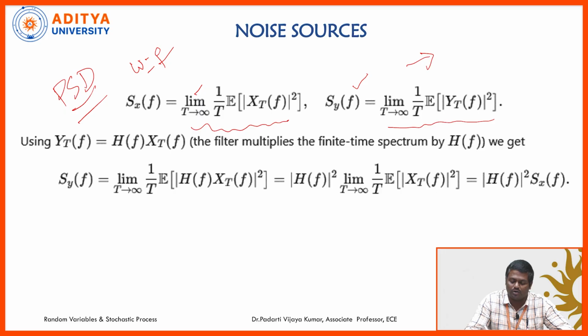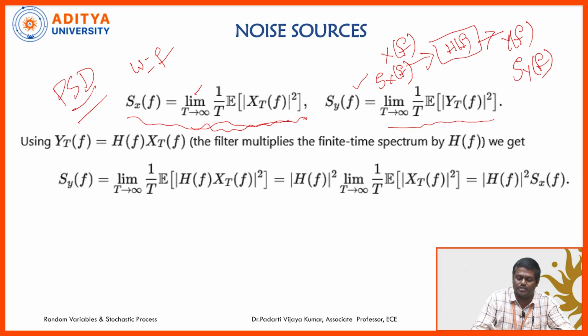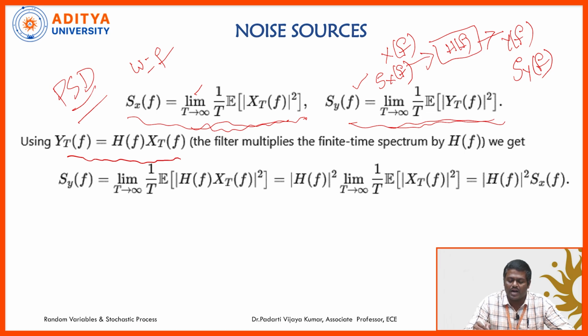So, this is the block H(f), and this is X(f), this is Y(f), and the power spectral density corresponding to the output is Sy(f), and the power spectral density corresponding to the input is Sxx(f). So, using the mathematical definition of power spectral density, we have deduced these expressions Sxx(f) and Sy(f), and we know that the relationship between output and input in the frequency domain is given by Y(f) is equal to H(f) into X(f).